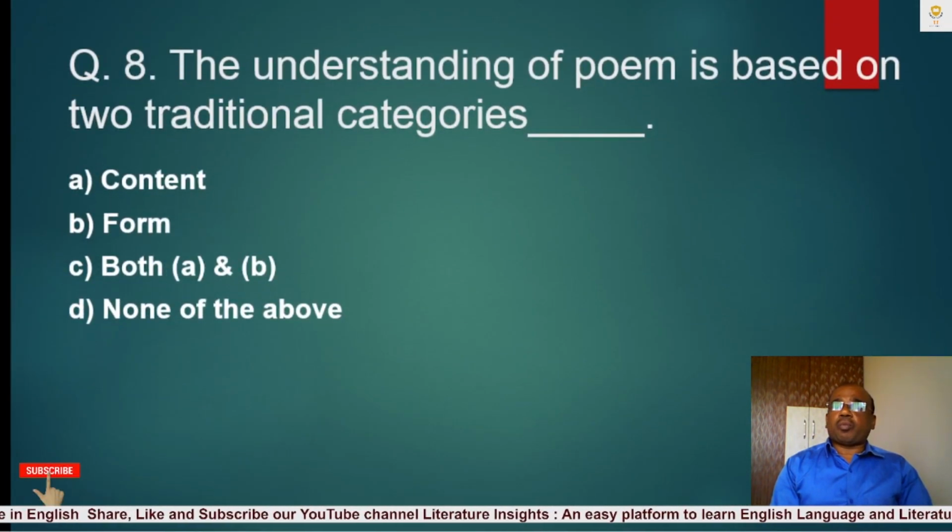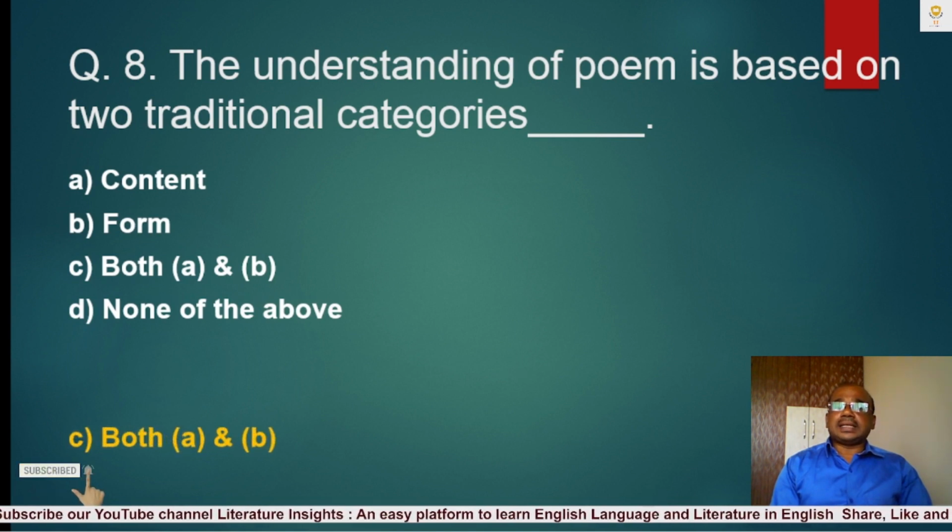Question number 8. The understanding of poem is based on two traditional categories: blank. A. Content, B. Form, C. Both A and B, D. None of the above. The correct answer is C. Both A and B. The understanding of poem is based on two traditional categories: content and form.